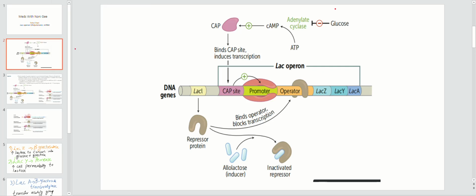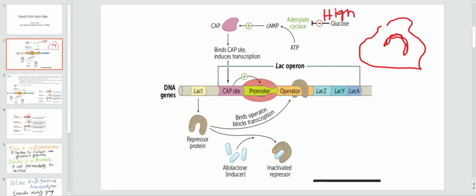So let me get my pointer. Here is your E. coli, here is the plasmid of the E. coli. So this is glucose. When there is high glucose available, E. coli utilizes this glucose to get energy, right? So whenever the E. coli has high glucose, it causes inhibition of this adenyl cyclase. So down the road, whatever happens is knocked out.